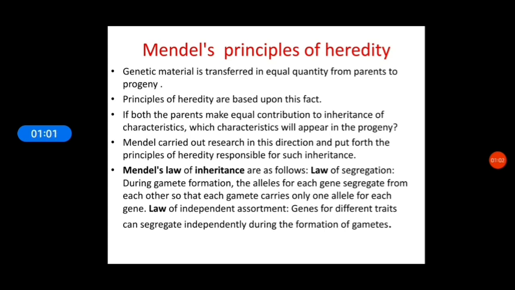It was only during the mid 19th century that people started to understand inheritance in a proper way. This understanding of inheritance was made possible by a scientist named Gregor Mendel, who formulated certain laws to understand inheritance known as Mendel's law of inheritance.